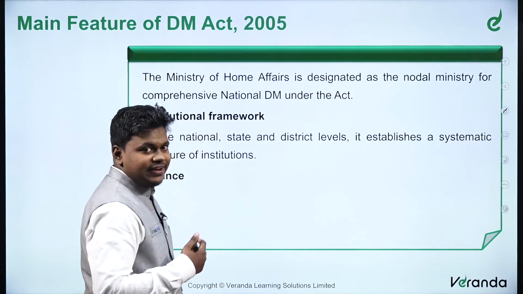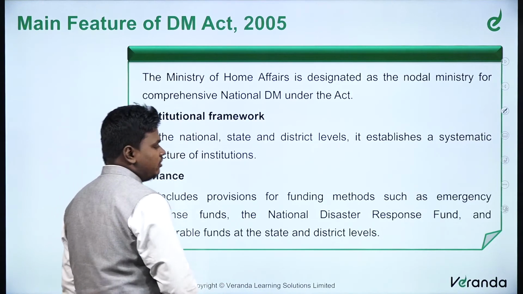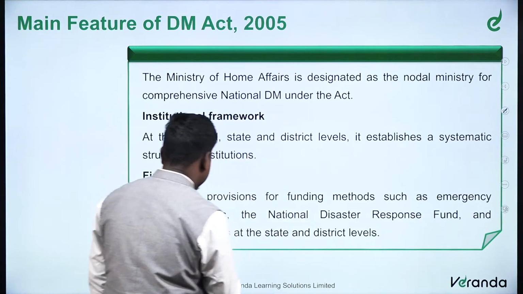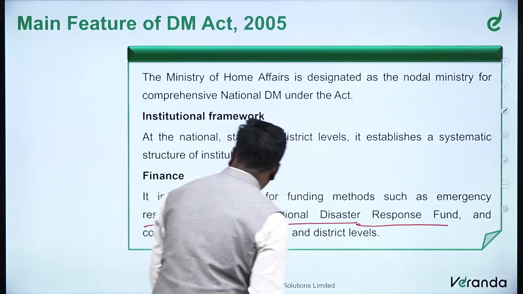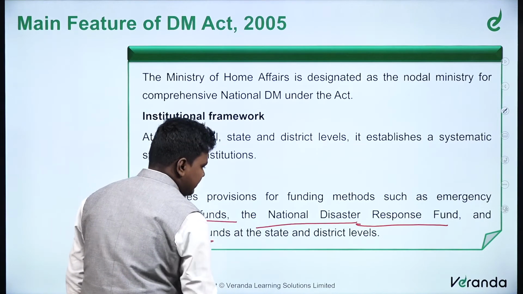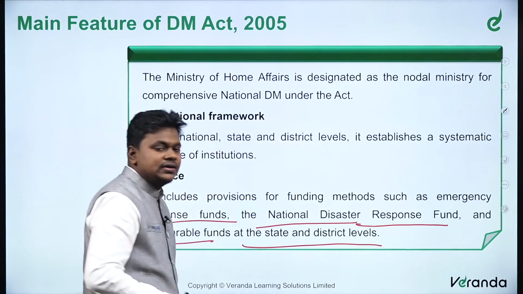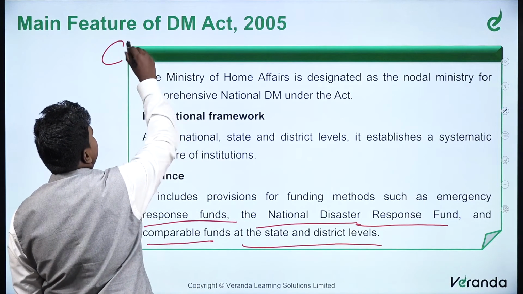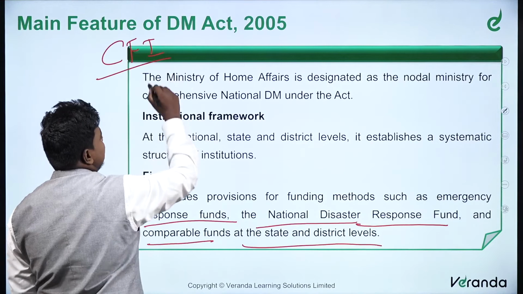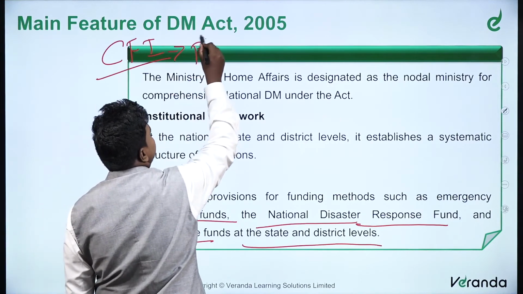Further, let's discuss the finance. It includes provision for funding methods such as emergency response funds, the National Disaster Response Fund, and comparable funds at the state and district level. So there will be the Contingency Fund of India, CFI, which is operated by the President.